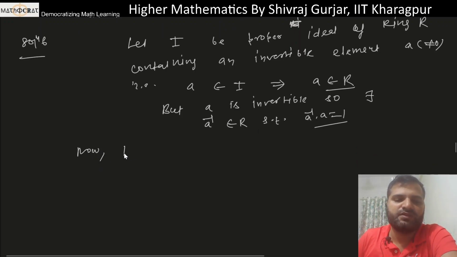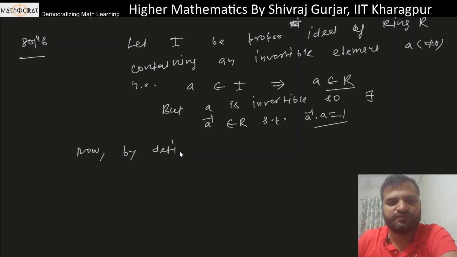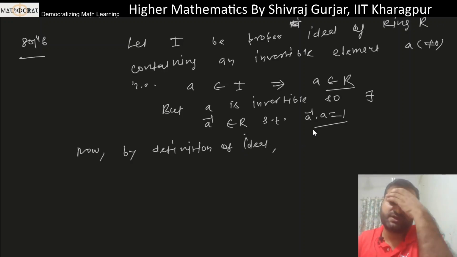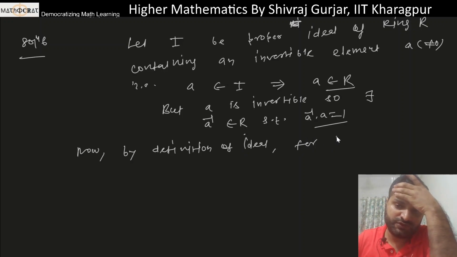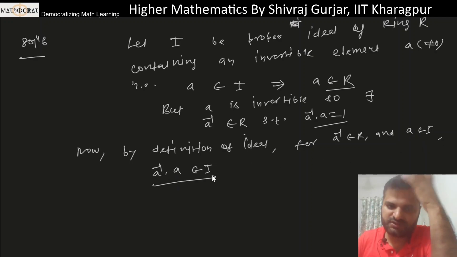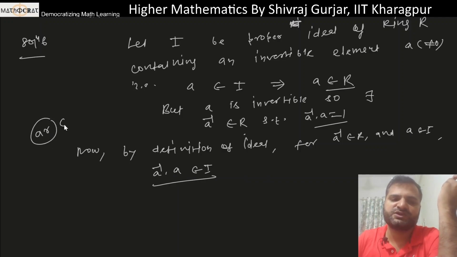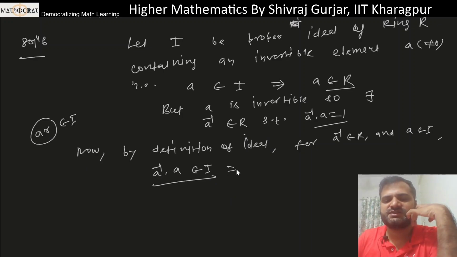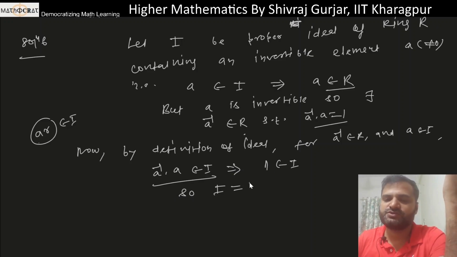Now by definition of ideal, for A inverse belonging to R and A belonging to I, A inverse dot A has to be in I. भाई यही तो डेफिनेशन है कि ar जो है वो I में होगा, where r belongs to capital R and a belongs to I. But this means 1 pertains to I. अगर 1 I में है so I has to be equal to R.